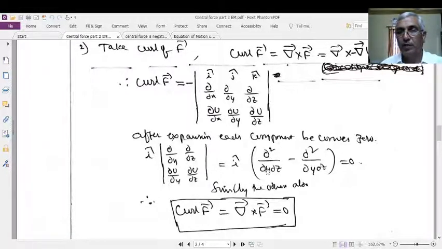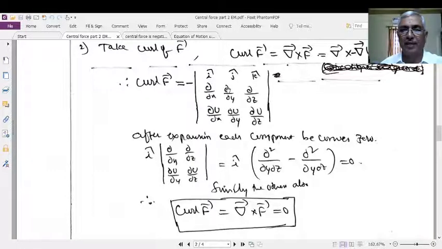Here, dou square by dou y dou z and dou square by dou z dou y are one and the same. First it is differentiated with respect to y and then z, here with respect to z and then y, they are one and the same. Therefore, these two terms are equal, and you will get 0 here. 0 into i cap is equal to 0.